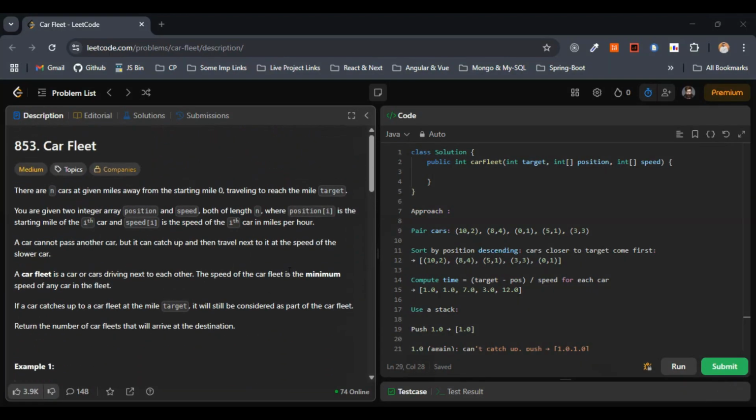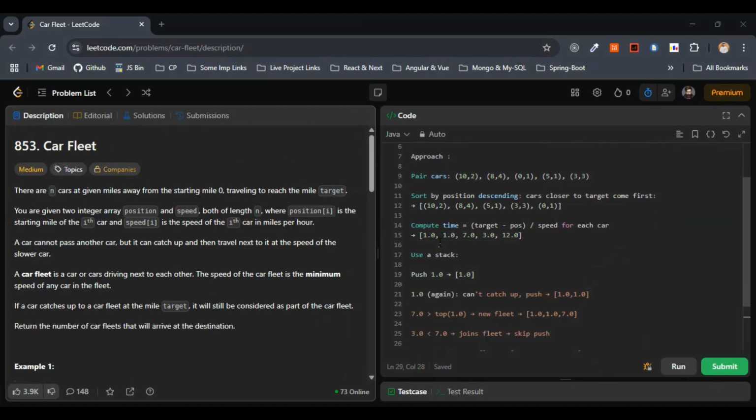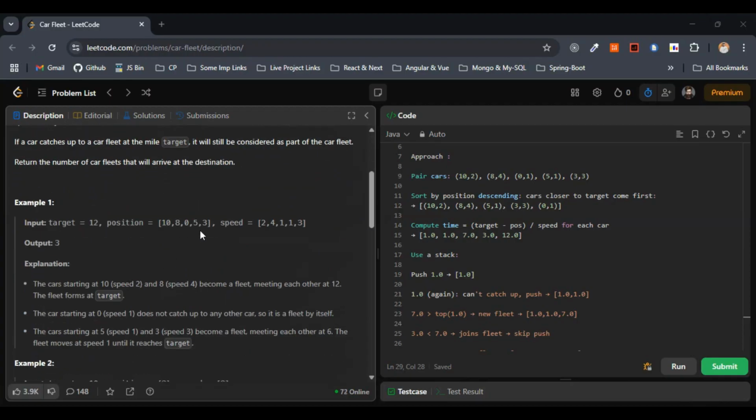So let's quickly discuss the approach followed by the complexities, and then let's write the code. Let's go with the first example. Here, what we'll do is pair the cars. Here we have 10, 8, 0, 5, 3, and the speeds 2, 4, 1, 1, 3. First we will pair the cars: 10 with 2, 8 with 4, 0 with 1, 5 with 1, and 3 with 3.